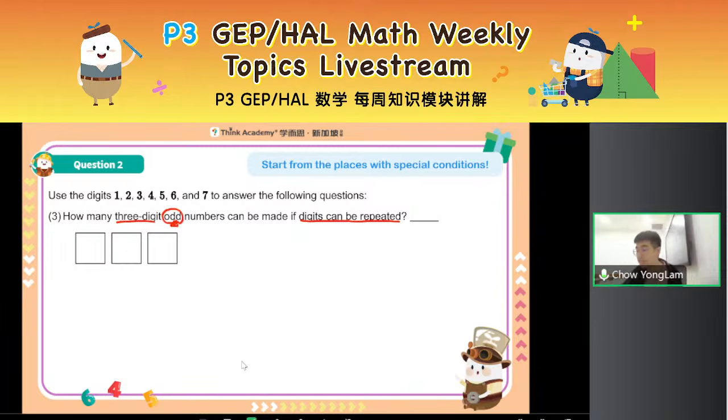Guys, if it's odd numbers, can you tell me which position I should focus on first? Which position is more troublesome than the others? Which position should I start from? Yes, right. It is actually the ones, right? Because my ones place must be 1, 3, 5, 7, or 9 in an odd number, which means we have a constraint. We have a limit on what I can choose for my ones digit. That's why I always start from the places with the special conditions.